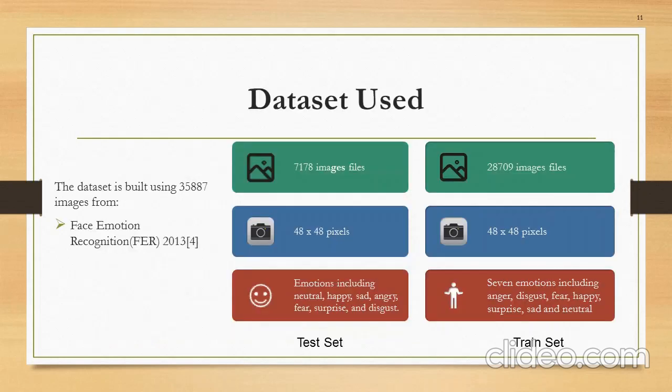Now, here is the dataset which we have used. We have taken this dataset from Kaggle, which is FER 2013. In this dataset there were 7178 image files which we took as the test set, and in our train set we have taken 28,709 image files, and all these images were of size 48 by 48 pixels.